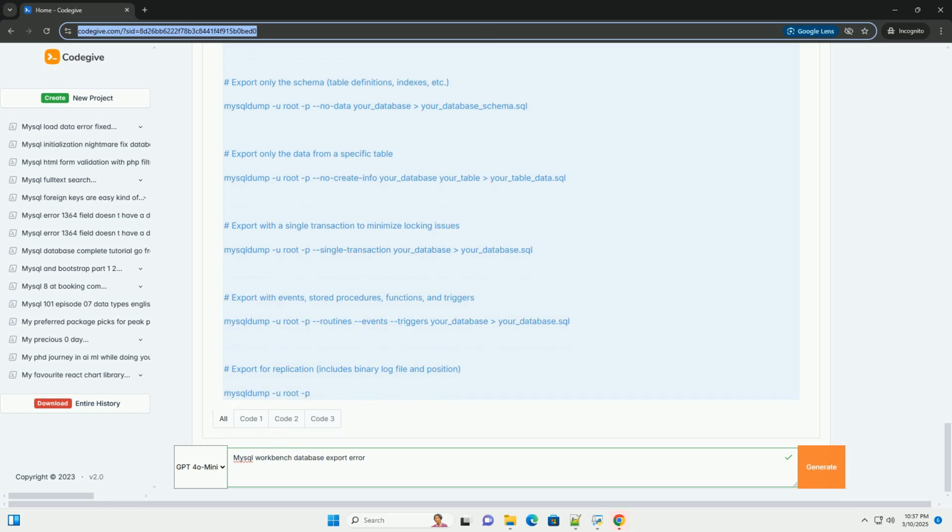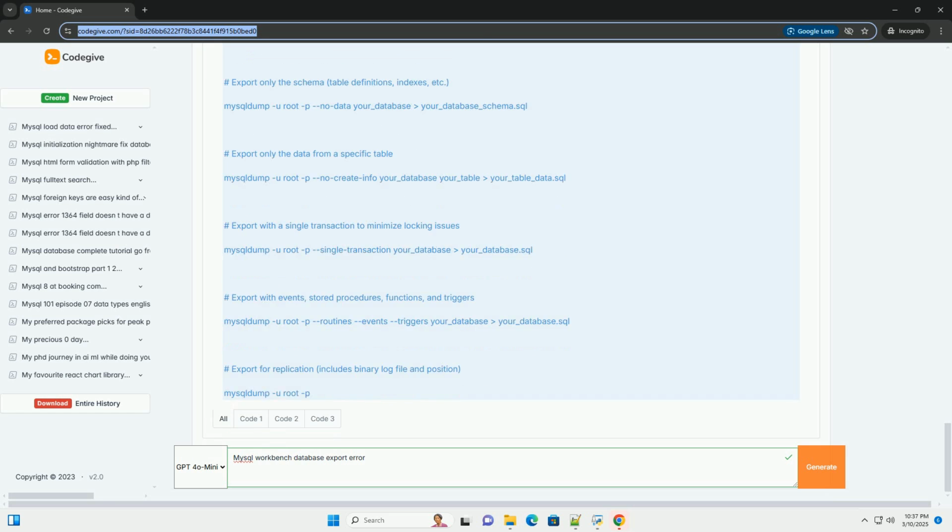Replace your_user with the MySQL user you're using in Workbench. Replace localhost with the host from which you are connecting, usually localhost if connecting from the same machine. If you're exporting multiple databases, consider using GRANT ON *.*, with caution, as this grants access to all databases.